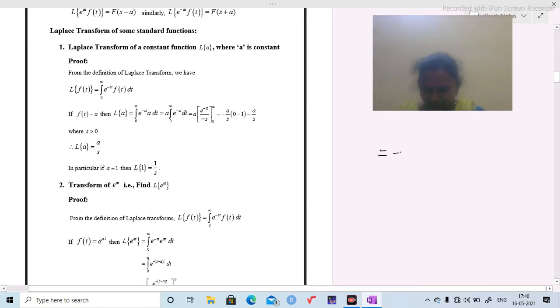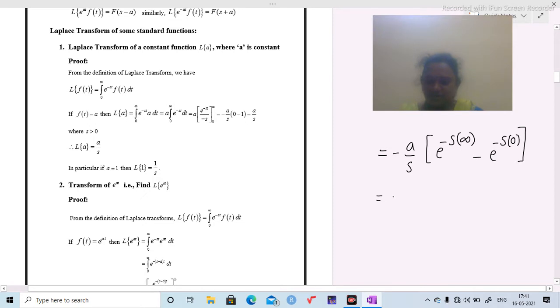Here we are taking minus a by s outside because this term does not contain any t term. e power minus s into infinity minus e power minus s into 0.